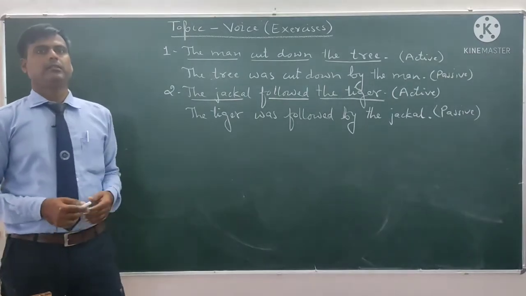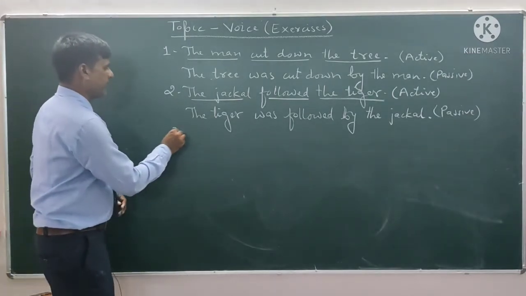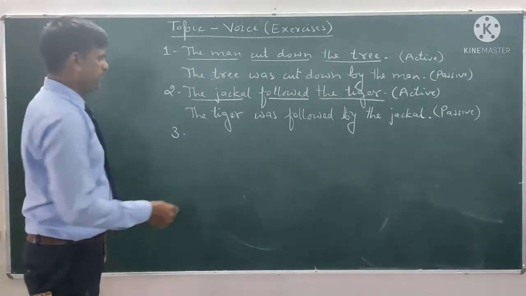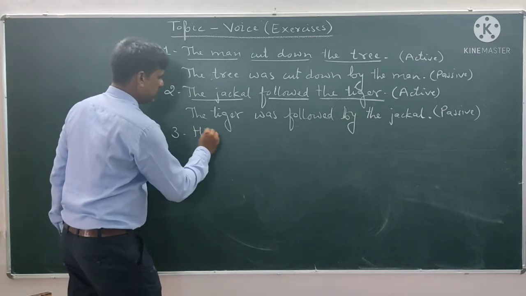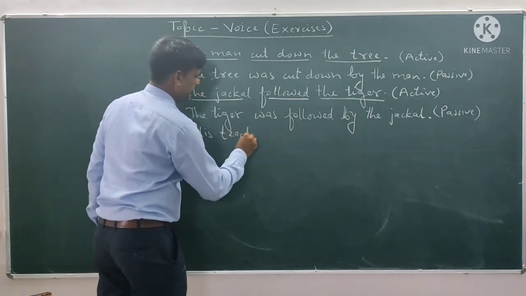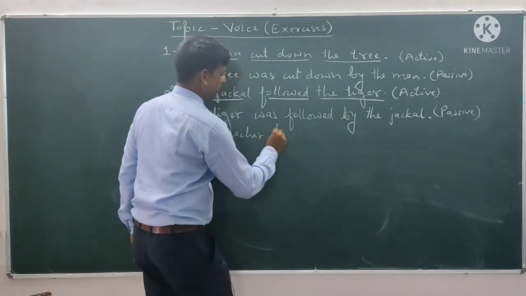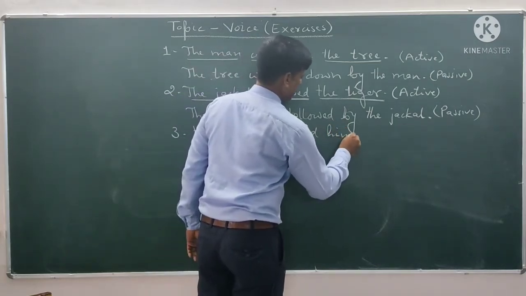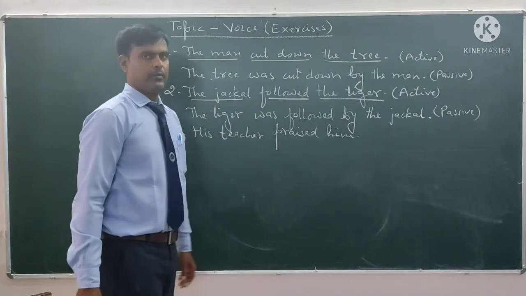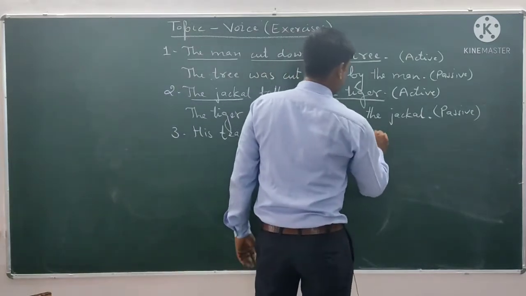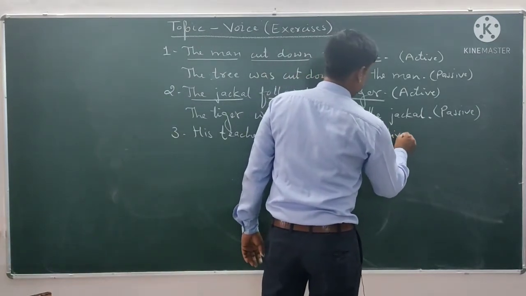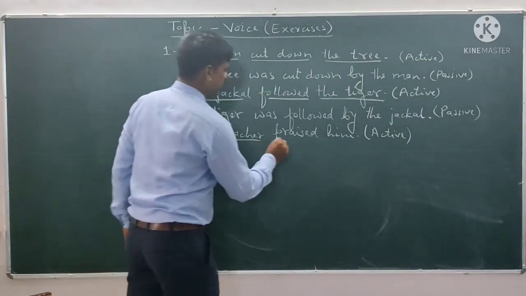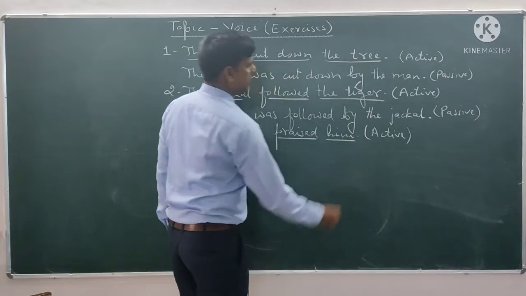Now let us see the third sentence. The third sentence is, his teacher praised him. This is also the same. तीनों ही sentences क्या है? Simple past tense में है. So praised tells this is the subject, this is main verb in second form, this is object.